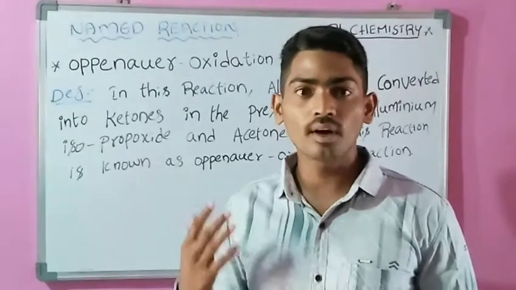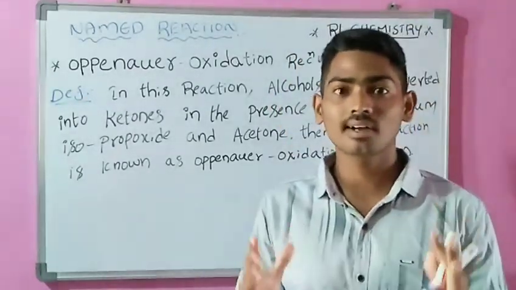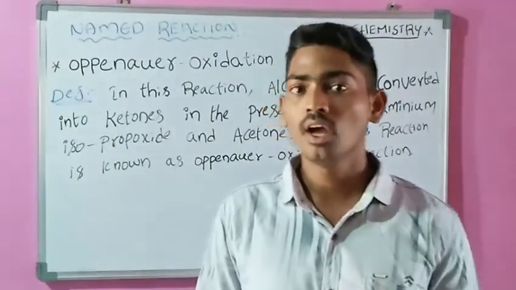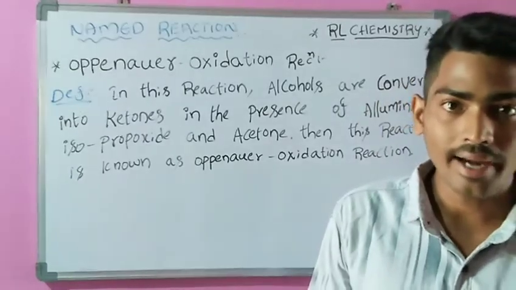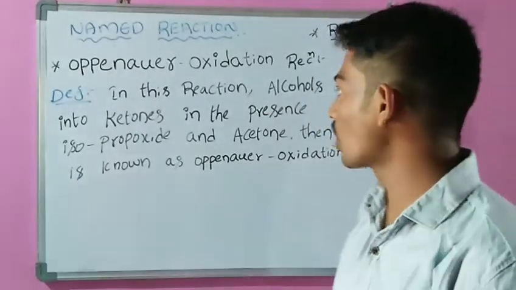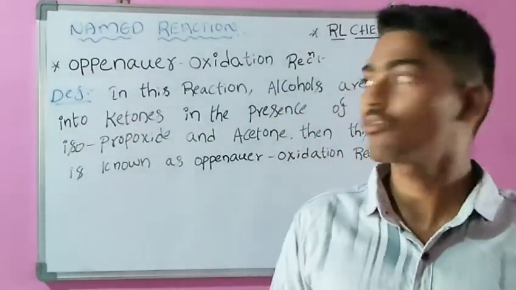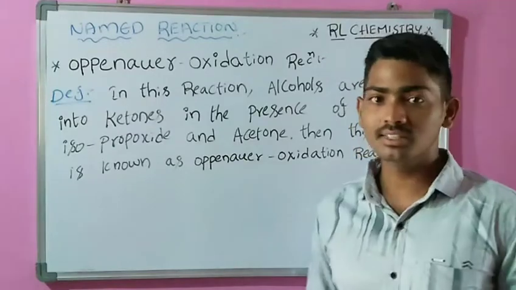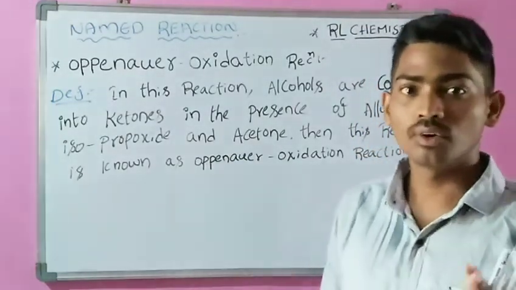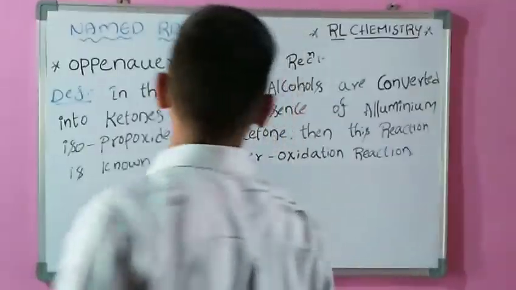Definition: what is the Oppenauer oxidation reaction? Simply, alcohols are converted into ketones in the presence of aluminum isopropoxide and acetone. Then this reaction is known as the Oppenauer oxidation reaction. Please note down this definition. Now we are going to the reaction of the Oppenauer oxidation.